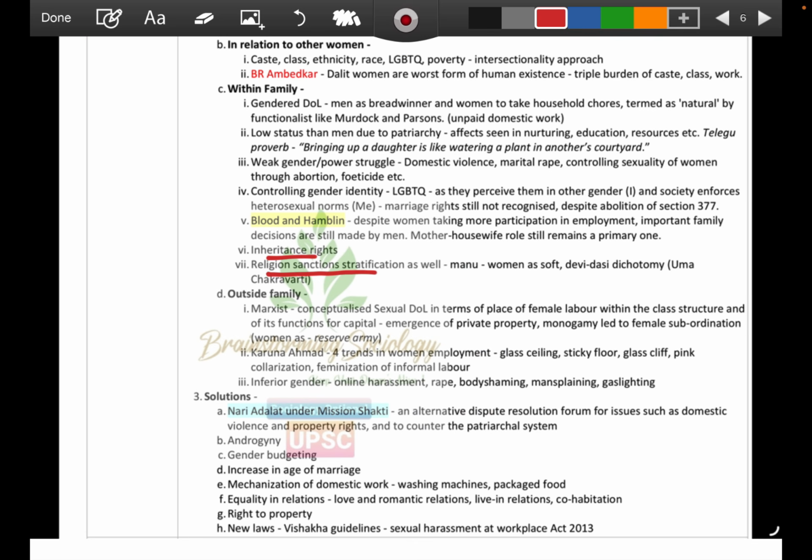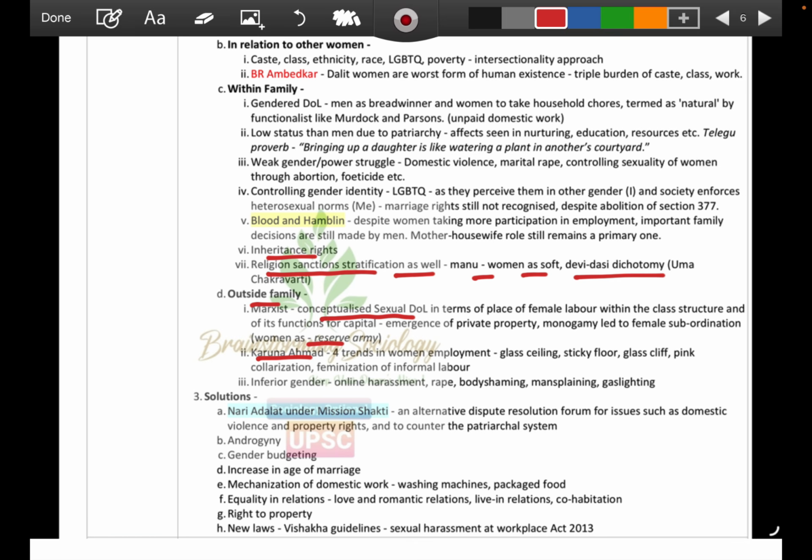So religion sanctions stratification, as Manu says women are soft, the Devi Dasi dichotomy, and Uma Chakravarti also mentions it. So outside the family also things are happening, where again we are seeing a conceptualized sexual division of labor. We are talking about Karuna Ahmed. We are talking about women as a reserve army. We will segregate and study this in our later slides, but I am just trying to show you the static portion of it so that you have a better overview of how these things are to be studied.